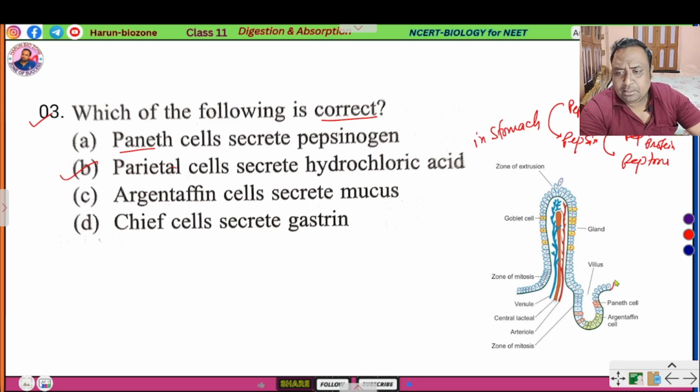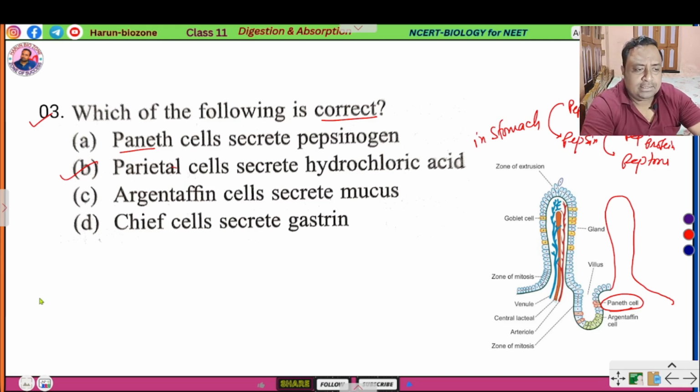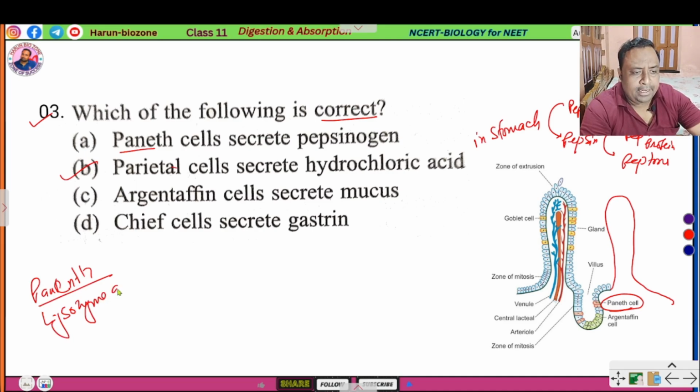When the food enters into the intestine, the Paneth cells secrete lysozyme and alpha defensin that kill the bacteria or pathogens present in the food.